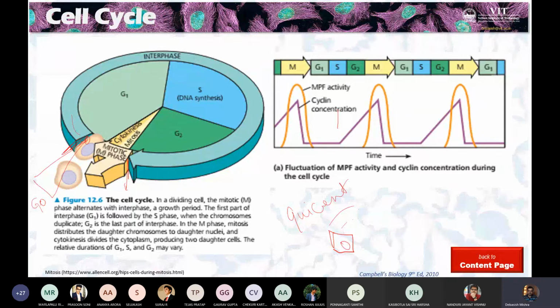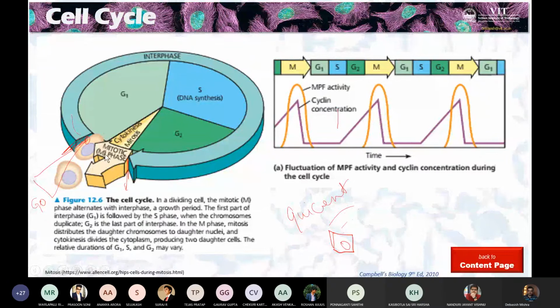So of course the checkpoints are like the rod which falls down at toll plazas, which doesn't allow cars to pass through. Similarly, these proteins give a checkpoint from G0 to G1 transition, from G1 to S phase, from S to G2, and of course from G2 to the mitotic division.